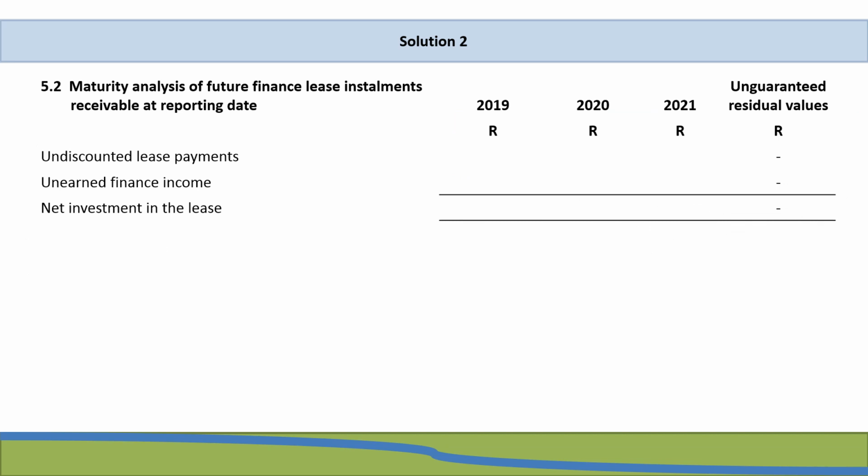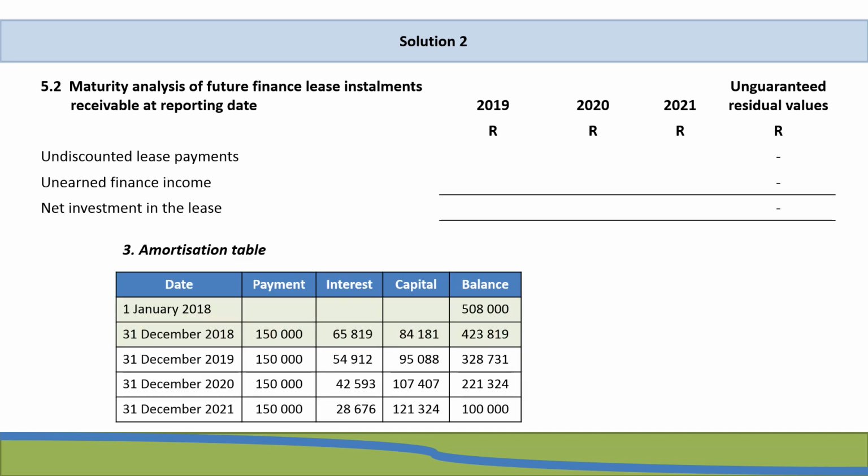Okay, so when looking at our maturity analysis, as already mentioned, our maturity analysis focuses on future finance lease installments, in other words, all installments after year end. So we're looking at everything after 31 December 2018. So let's include our amortization table to make it easier.